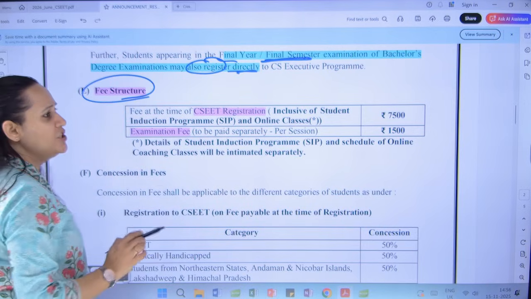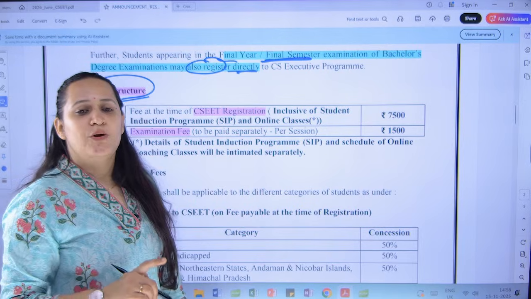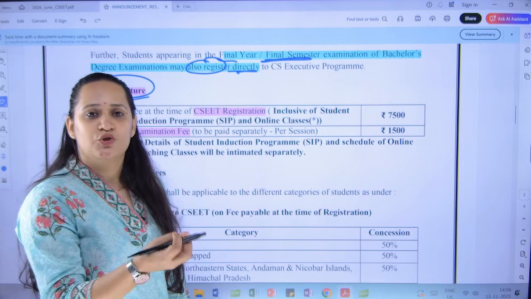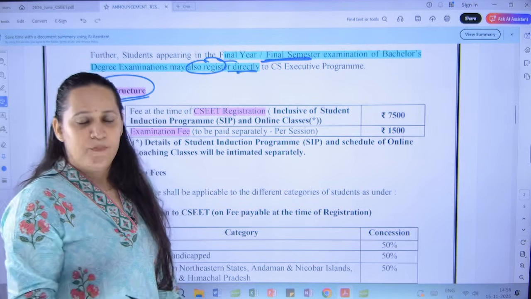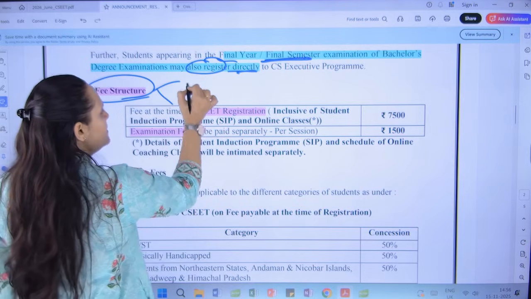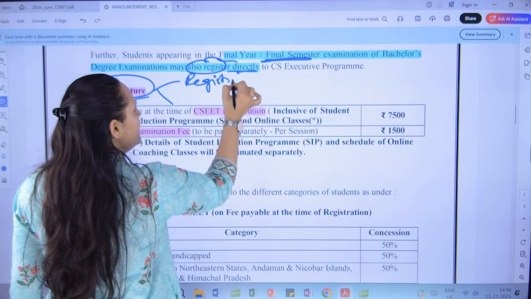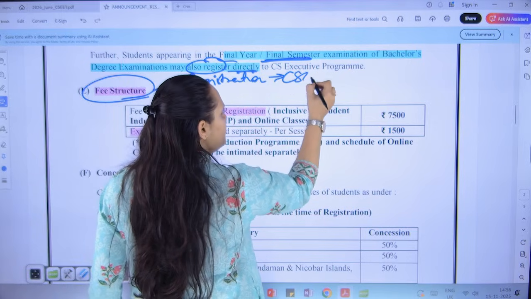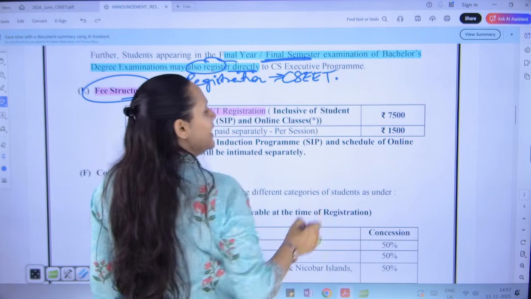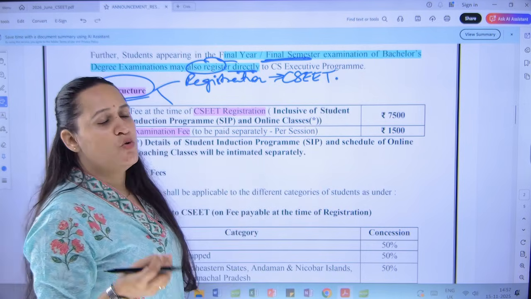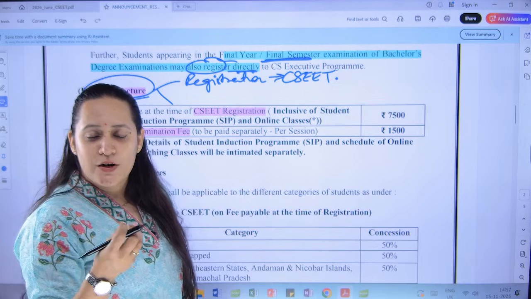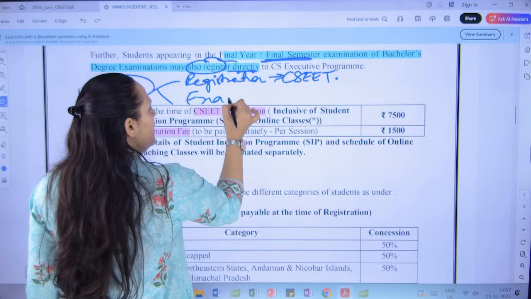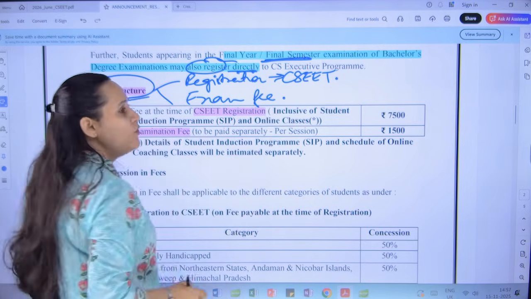The fee structure, a major change has been brought about. Earlier, we only used to take one category of fees, that is, we used to collect 2,000 and allow the students to appear for the exam. But now we have classified it into two areas. One is the registration fees. This is the registration into the CSEET program, where you will get your student registration, you are going to get your books, you are going to get the student induction program, all that, and then you have exam fees. This you will pay when you are going to attempt the exam.